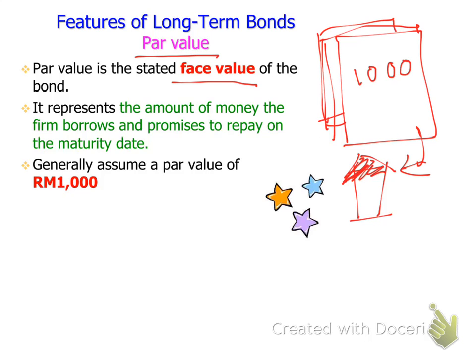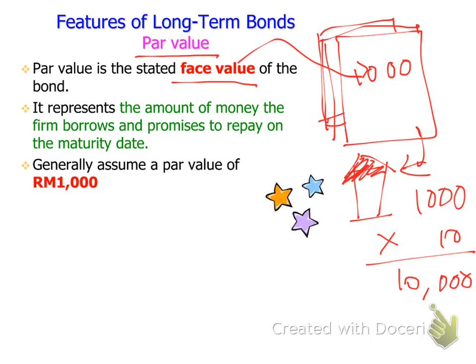Each coupon, they give you 1,000 ringgit. So at the end of, let's say, 10 years, you bring 10 coupons, so you have 10,000 in total. So this par value refers to the face value, the 1,000 ringgit.